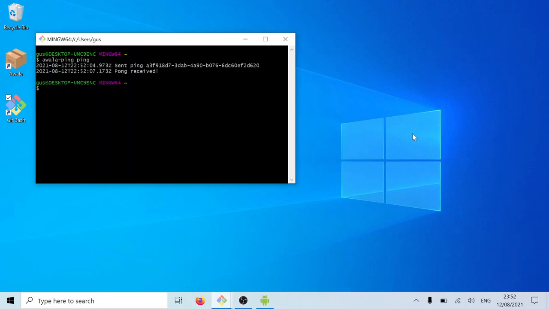So in this case, as you can see, it took like 3 seconds to send that message, which clearly is less than ideal considering that we have access to the internet. So that's going to be one of the areas in which we're going to be working on going forward to make it much quicker. But as you can see, we can send and receive data to the internet via Awala.